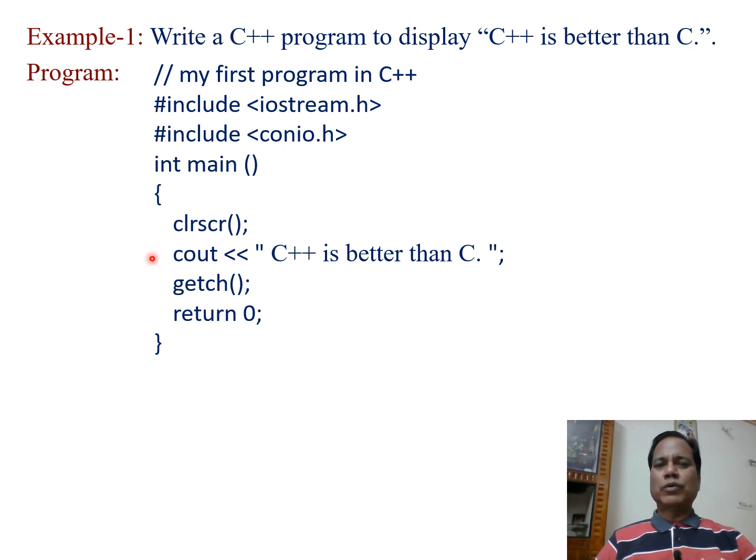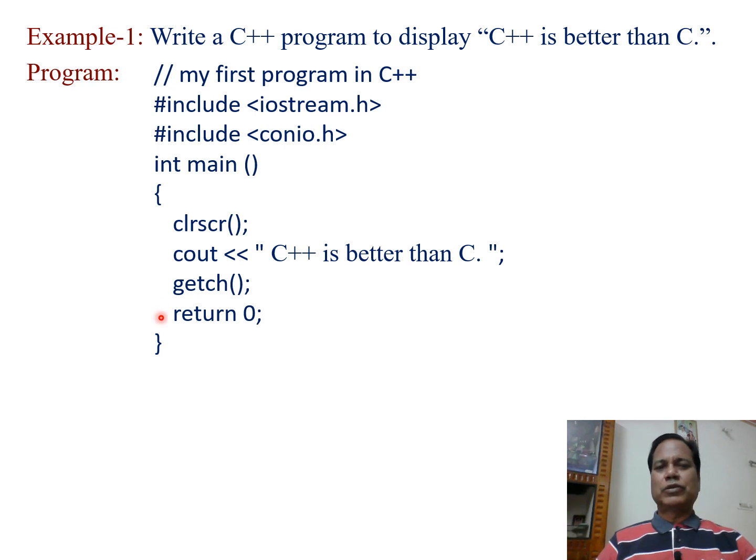Then cout, insertion operator, and then within double quotation marks, C++ is better than C. is written, and after that one semicolon. So this statement prints C++ is better than C on the screen of the video monitor. Then getch open and close parenthesis semicolon. This statement when executed holds the output screen where we see the display of C++ is better than C.